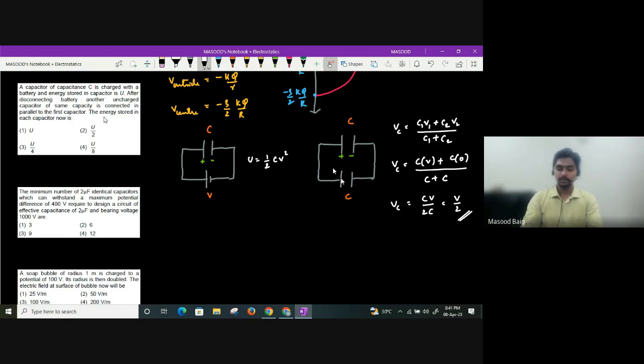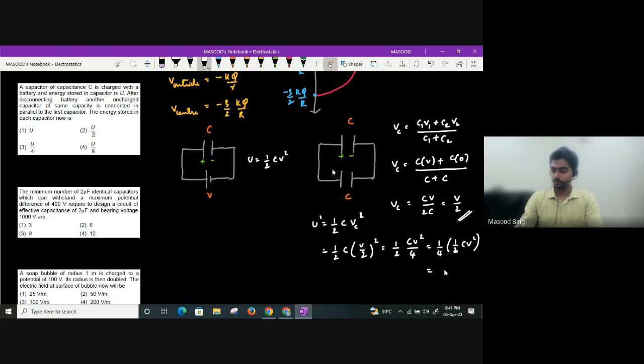Now they are asking what is the energy stored in each capacitor now. Let us say U dash is the energy stored. What will I get, beta? Half into C into the potential difference squared. So I'll write half into C into V by 2 whole square, which I'll get as half into CV square divided by 4. I can also write it as 1 by 4 into half CV square. Half CV square is already equal to U. So what is the new energy stored in each capacitor, beta? It will be equal to U divided by 4.